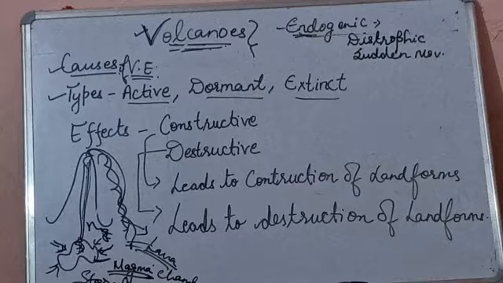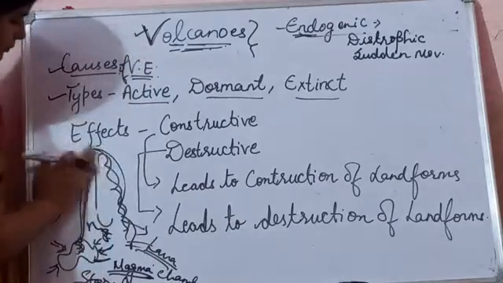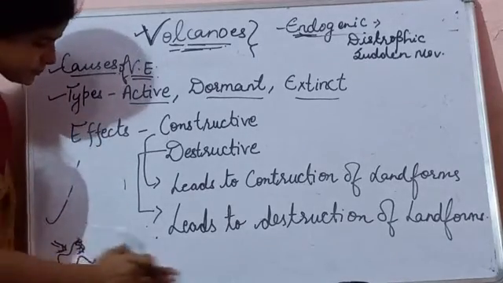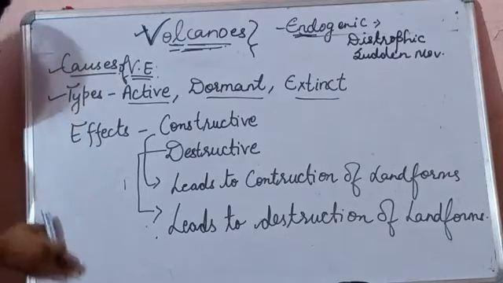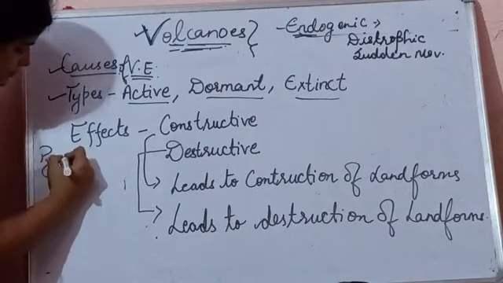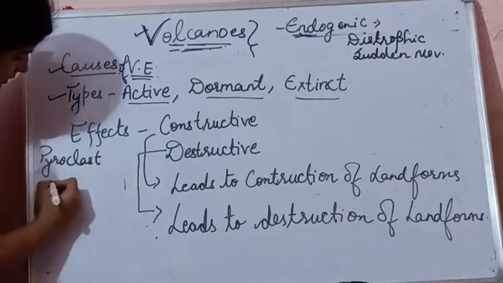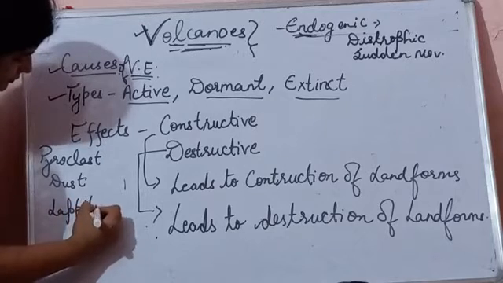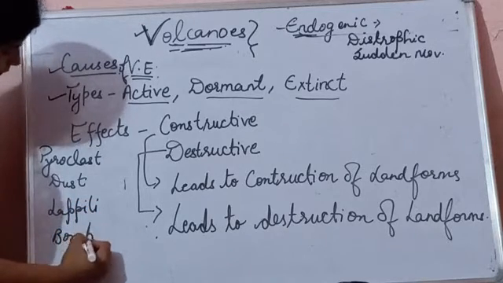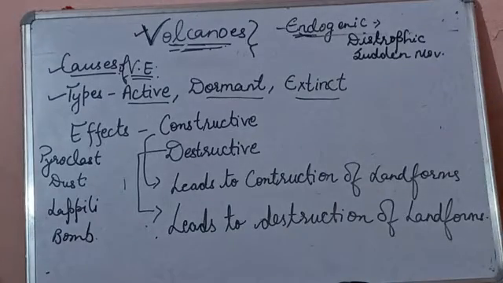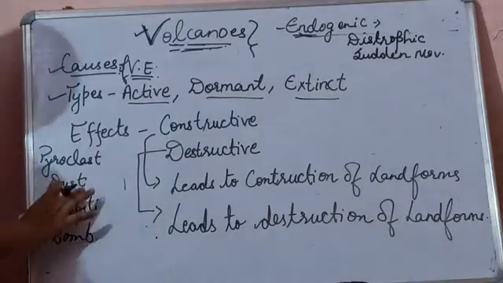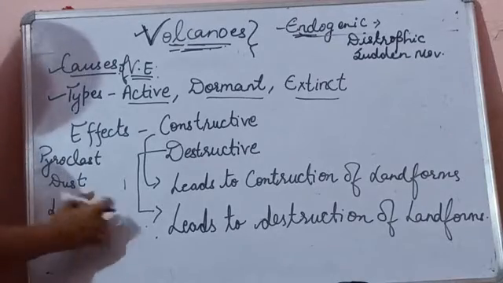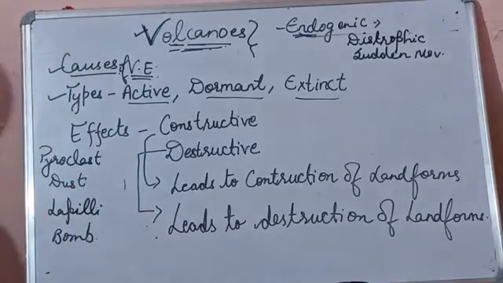Solid matter also comes out during this. They are pyroclast, dust, lapilli, bombs. So these are the solid matter which comes out of the surface of earth.